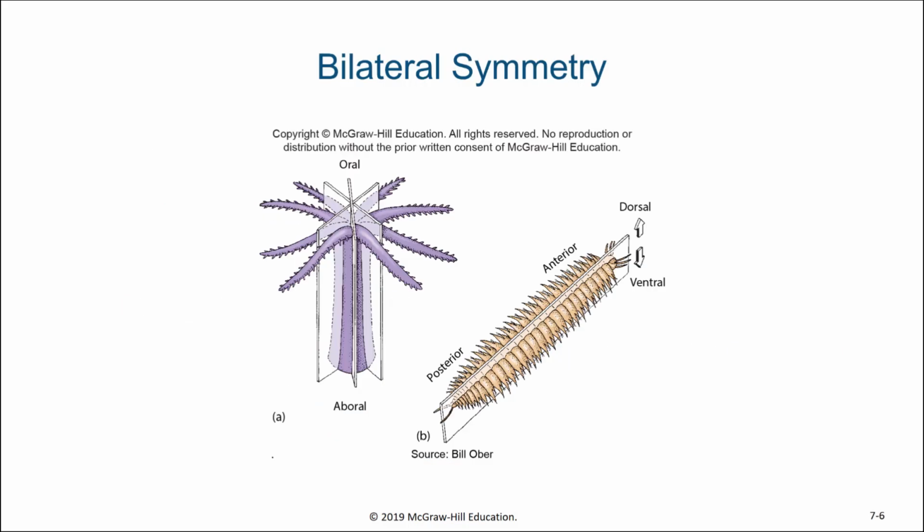So here we can see examples of radial symmetry and bilateral symmetry. With radial symmetry, again, we can see that it doesn't matter which point you divide it from that center point, the two halves are going to look the same. Whereas with bilateral symmetry, there's a clear front and back, top and bottom, left and right, and it's symmetrical along one plane of similarity.